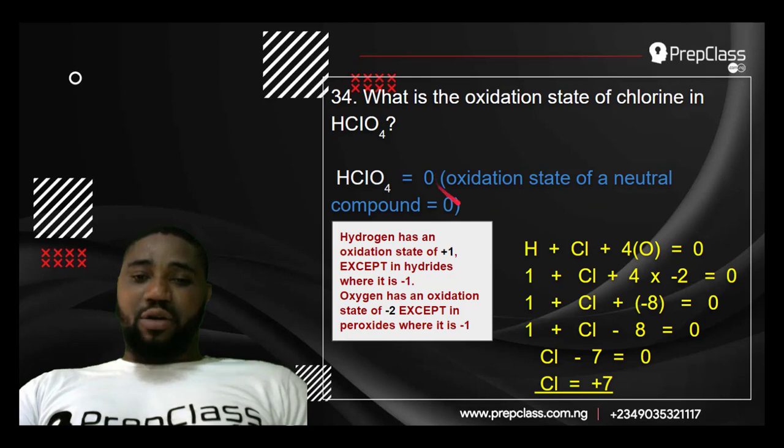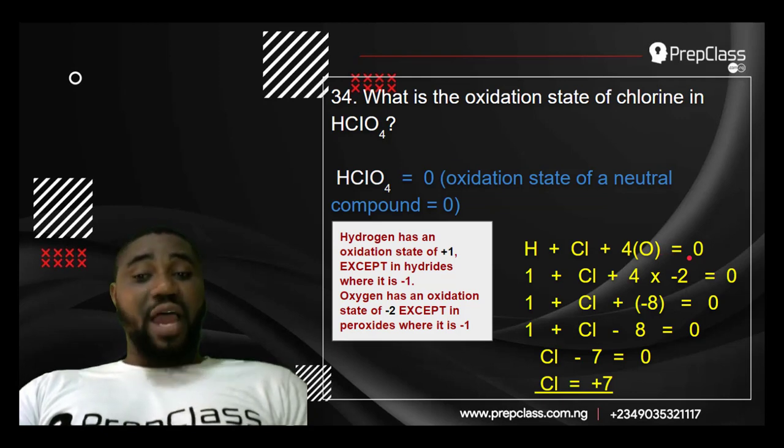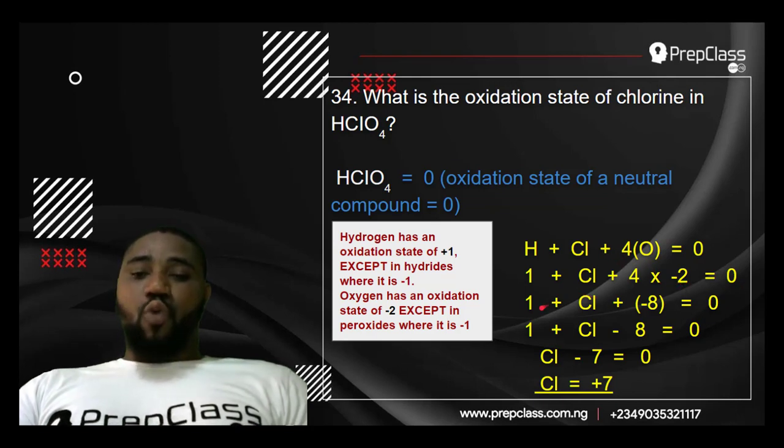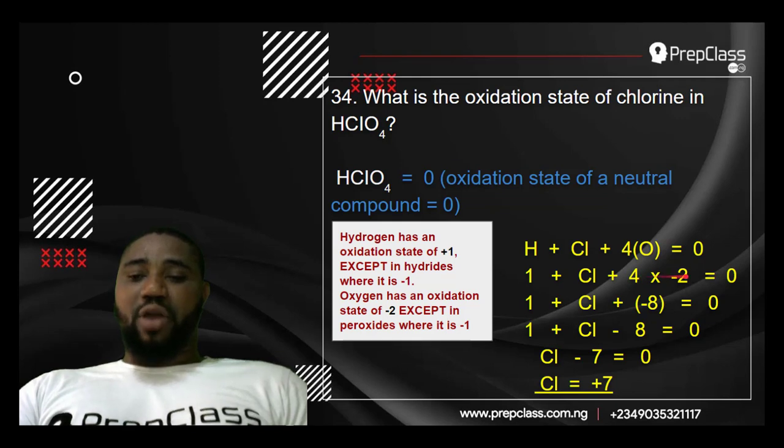And the oxidation of the compound is 0. So using H plus Cl plus 4 atoms of oxygen will give you 0, because the oxidation of a neutral compound is 0. So hydrogen is now 1, plus chlorine unknown, plus oxygen is 4 times, that's oxidation of oxygen -2. That's 4 times -2, and that's 0. So that's 1 plus Cl plus 4 times -2. 4 times plus and minus is minus, 4 times 2 is 8, equals 0. So 1 plus Cl minus 8 equals 0.